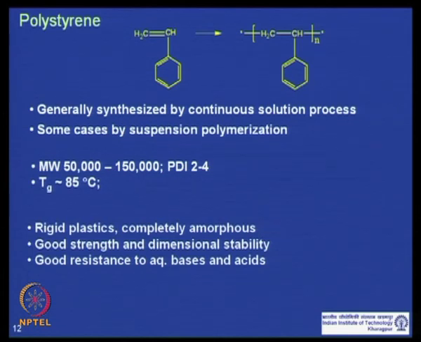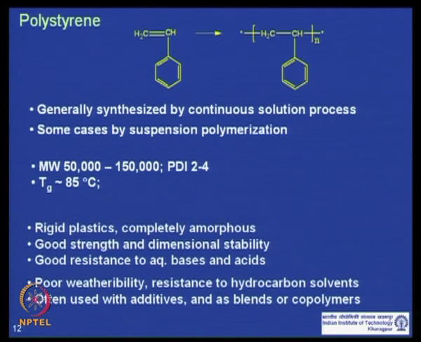But there are some disadvantages in the polystyrene structure too, because it is an aromatic structure. It has poor weatherability. That means it absorbs UV light and becomes yellow, and it is soluble in hydrocarbon solvents. So, its resistance to hydrocarbon solvents is poor.